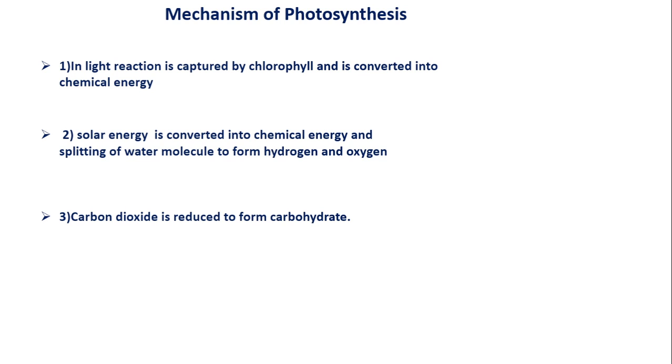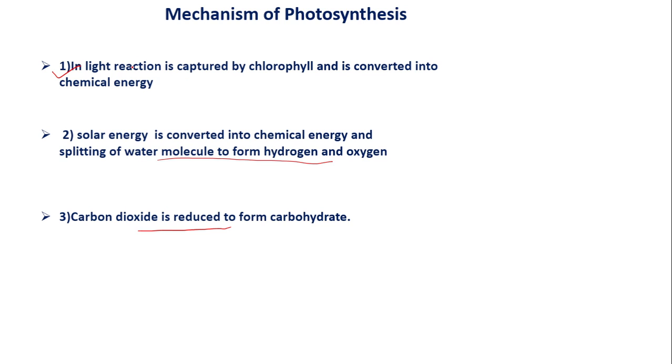Now next we are understanding about the 3 steps. Just now I told you the 3 steps which are there in photosynthesis. What is done? The chlorophyll is capturing the light and converting that light into chemical energy. Then solar energy is converted into chemical energy and splitting of water molecule to form hydrogen and oxygen. Carbon dioxide is reduced to form carbohydrates. These are the 3 events taking place in photosynthesis.